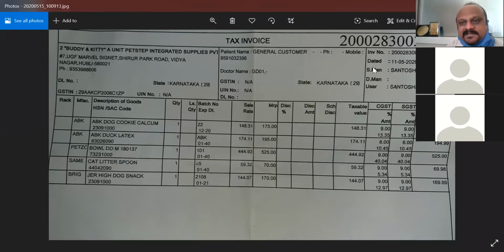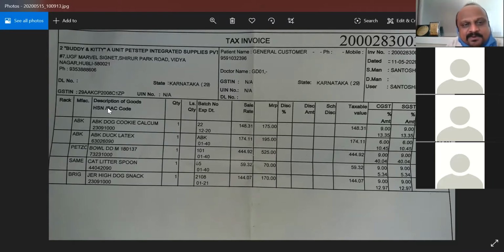Before GST, it never used to be like this. After GST has come into force, all suppliers of goods are supposed to give a tax invoice. Here they have given the description of goods, the HSN or SAC code, quantity, batch number, expiry date, sale rate, MRP, discount amount,